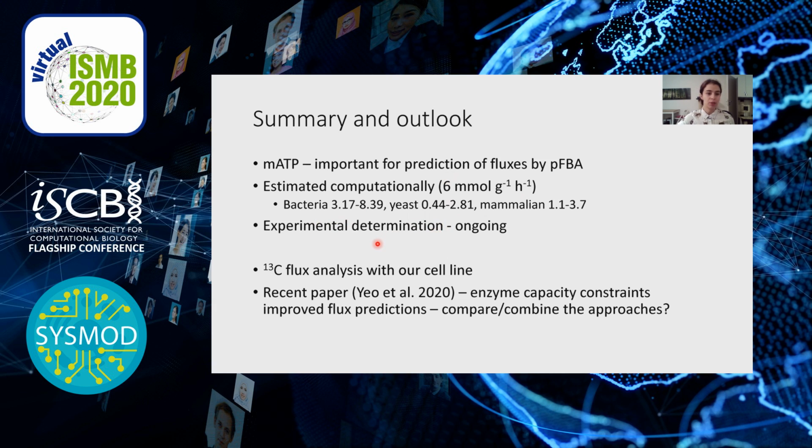So next we would like to do a 13C flux analysis with our cell line. And I also want to mention a recent paper where they integrated enzyme capacity constraints into the CHO model, and they improved the predictions of fluxes. So it would be interesting to compare or maybe combine these approaches and to see what we get. Maybe our computational estimate would be different, and yeah, maybe the predictions would get even better.